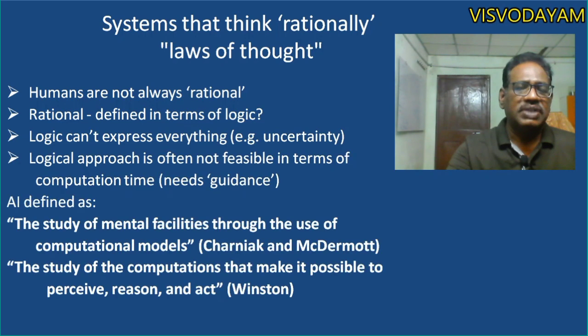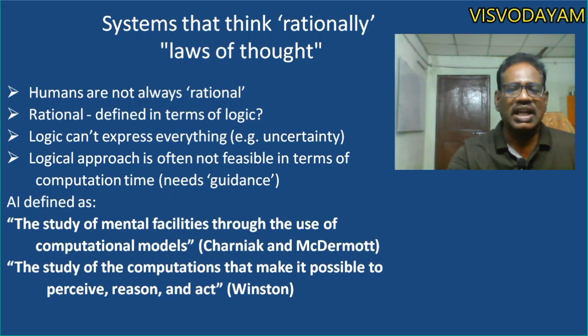And AI is defined, with this concept, as the study of mental faculties through the use of computational models. Another scientist defined it as the study of computations that make it possible to perceive, reason, and act. This definition is given by Winston.